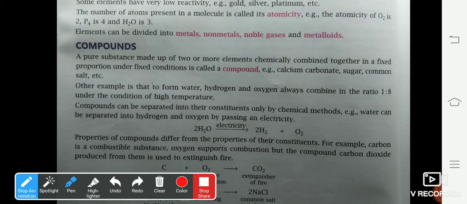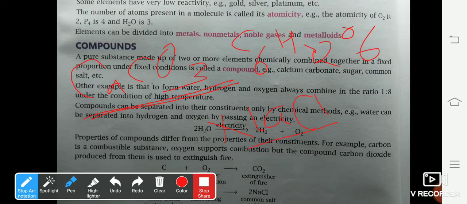Other examples of compounds are calcium carbonate. The formula is CaCO3. Here, calcium combines with carbon and oxygen in a fixed ratio. Sugar, the molecular formula being C6H12O6. Common salt, NaCl, sodium chloride. So these are the examples of compounds.